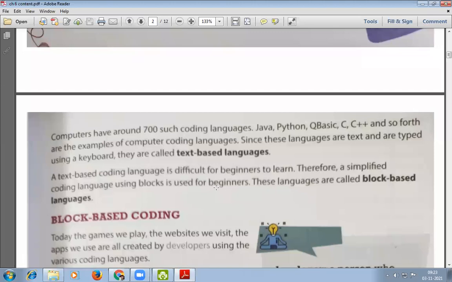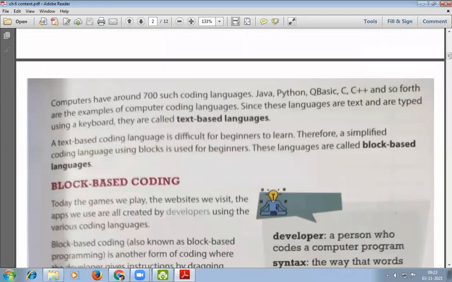Now let's go to the next page, page number 67. Open page number 67. Computers have around 700 such coding languages. Okay, there are around 700 coding languages available for computers. Java, Python, QBasic, C, C++, and so forth are examples of computer coding languages. Since these languages are text and are typed using a keyboard, they are called text-based languages.